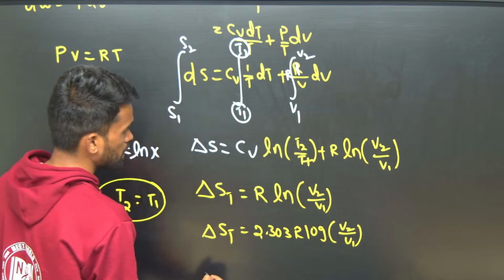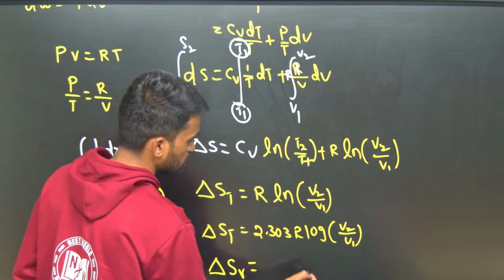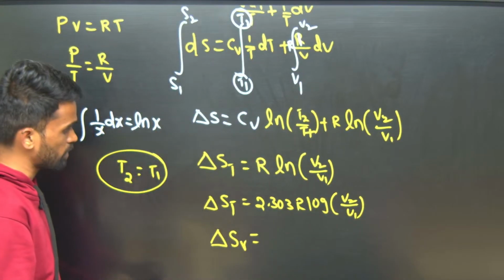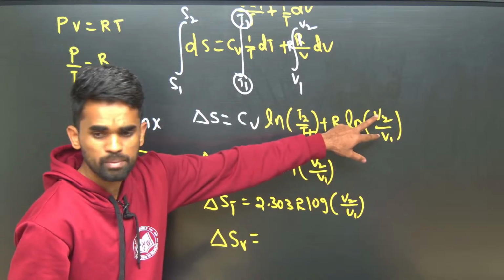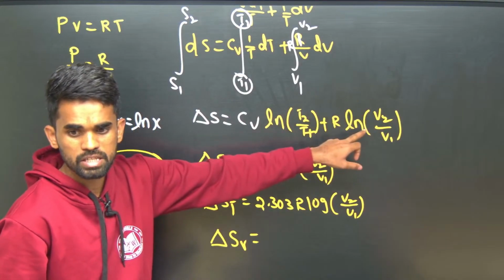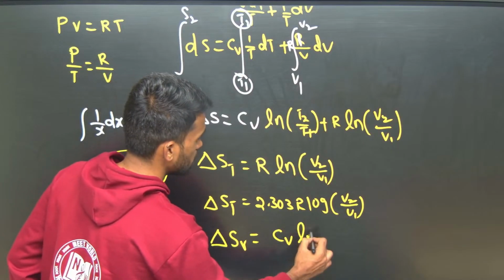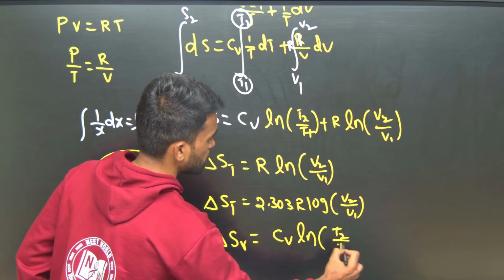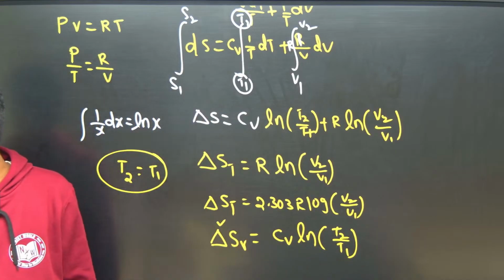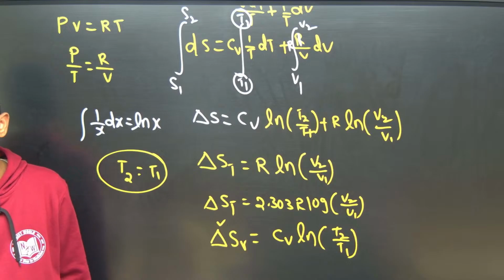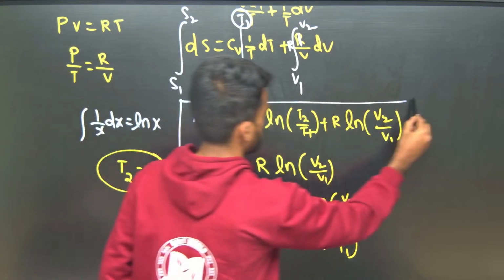Similarly, if I ask for delta S at constant volume, what is constant here? When volume is constant, the second term becomes 0. If this becomes 0, we have Cv ln T2 by T1. So this will be the formula when they ask for entropy change in an isochoric process. These final formulas are important.